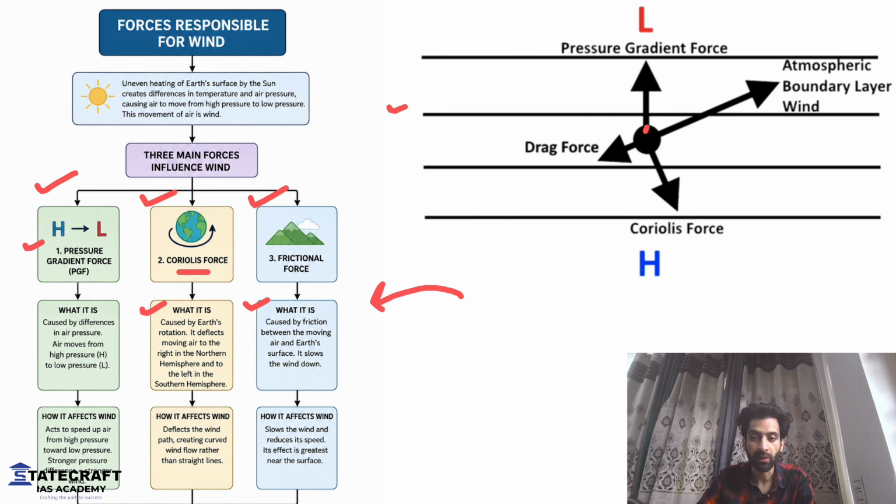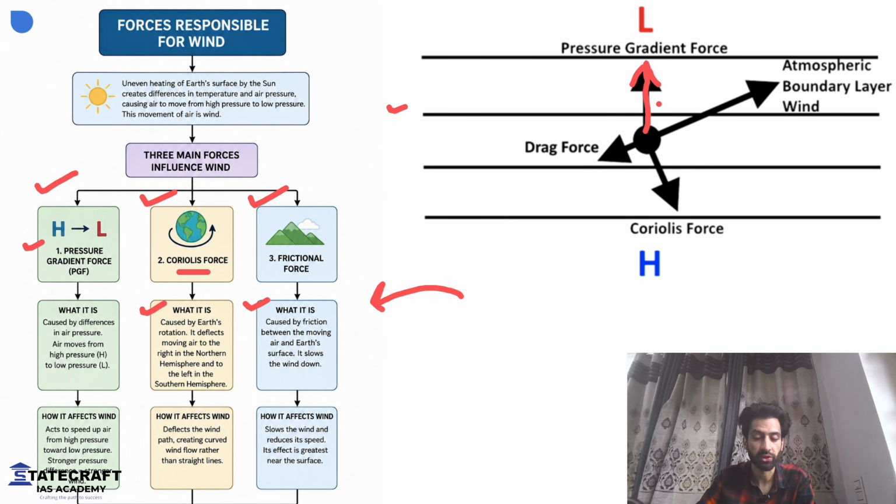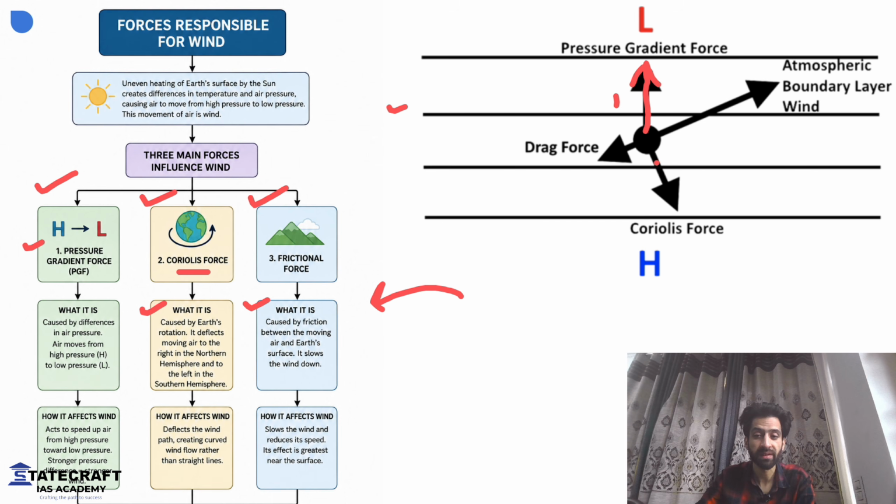When we look at this very arrow, this is a pressure gradient force acting in this direction. Normally, the wind should move like this. Okay? But we have one more force, that is frictional force, that is acting in this direction. And always remember, wind moves as a resultant of the two forces. What is the meaning of resultant? That means it will move in between the two. It will try to balance both these forces and it will move in between the two.